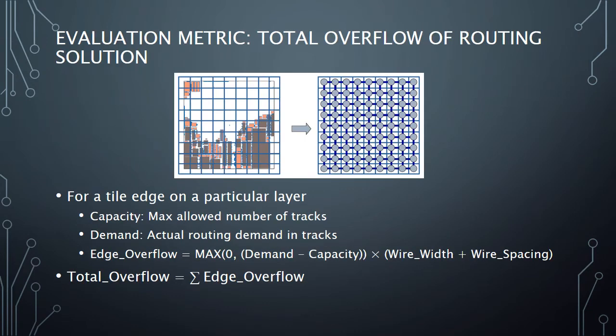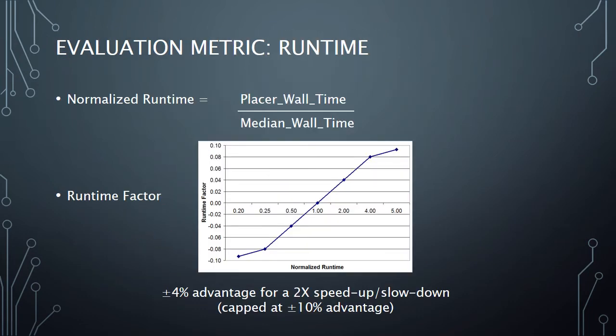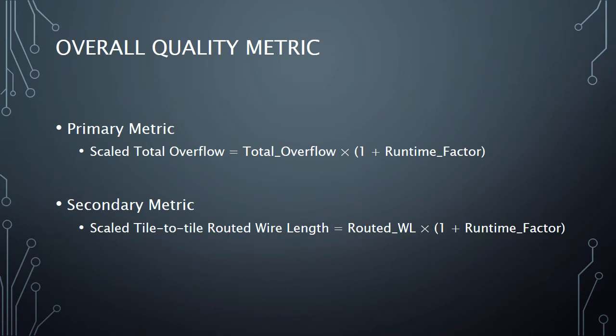The evaluation metric was the total overflow of the routing solution for any given placement. In addition, we had a runtime factor to encourage faster turnaround time, wherein placers had a 4% advantage or disadvantage in terms of overflow for a 2x speedup or slowdown versus the median placer runtime for a given design. So the primary metric for contest evaluation was the scaled total overflow considering placer runtime. In case of a tie, we used the scaled tile-to-tile routed wire length as a tiebreaker.